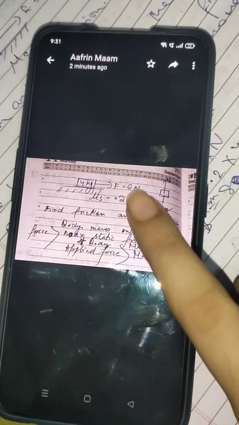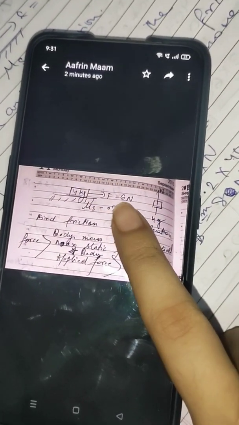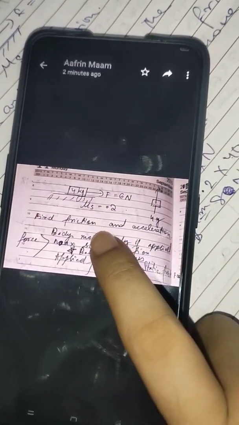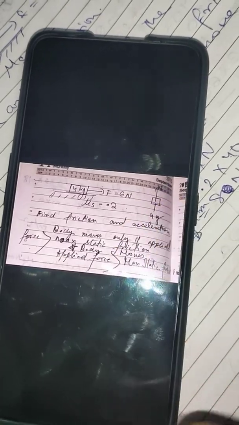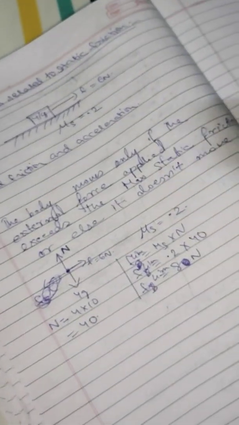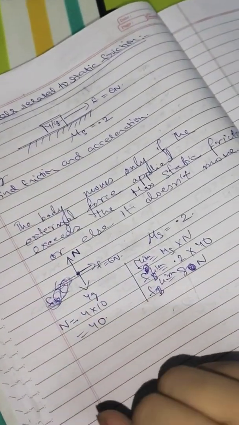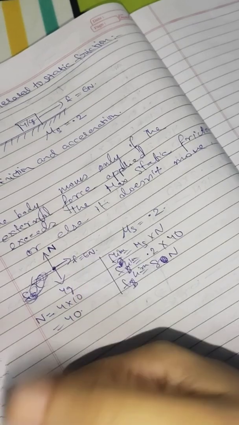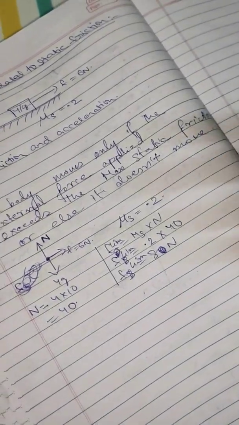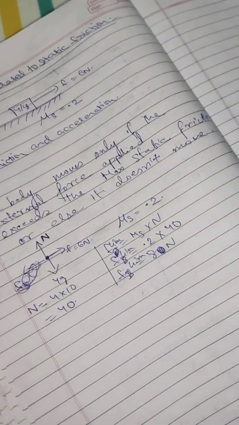This question: a block of 4 kg is on a surface, mu s is 0.2, and the external force applied is 6 Newton. We will have to find the friction and the acceleration. Now we know that the body will only move if the external force being applied on the body exceeds the maximum static friction, that is the F limiting friction, or else it won't move.